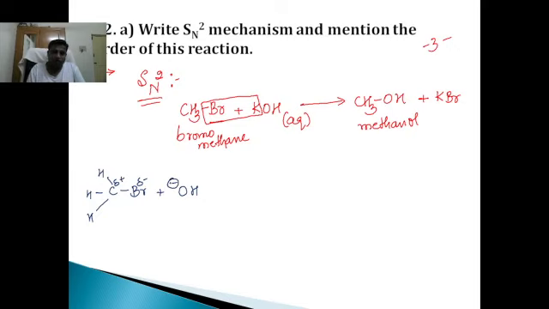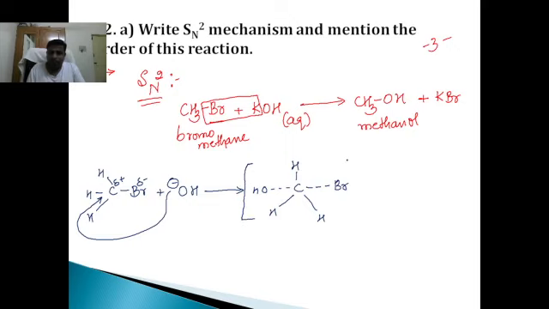The nucleophile attacks the carbon from the rear end, and therefore it reaches a transition state wherein both the nucleophile and the leaving group are attached to the same carbon by partial single bonds. This is the transition state.